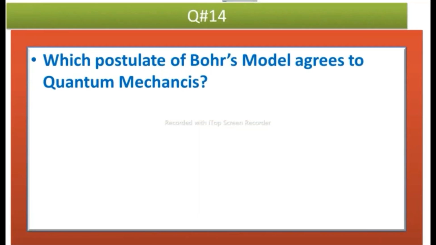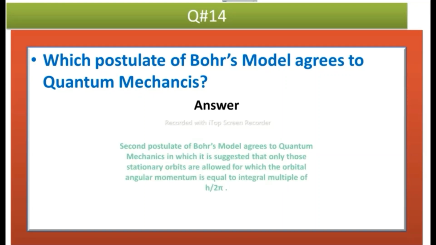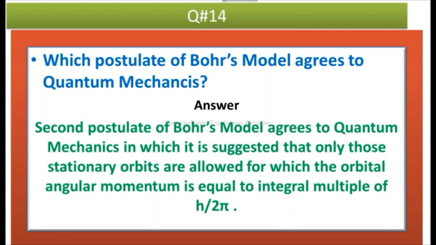The next question is, which postulate of Bohr's model agrees with quantum mechanics? It's also a very important question. Answer is, the second postulate of Bohr's model agrees with quantum mechanics, in which it is suggested that only those stationary orbits are allowed for which the orbital angular momentum is equal to an integral multiple of h over 2 pi.